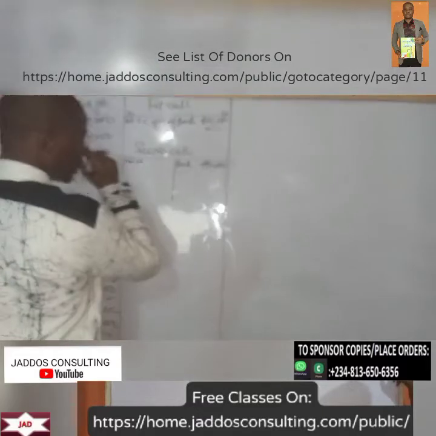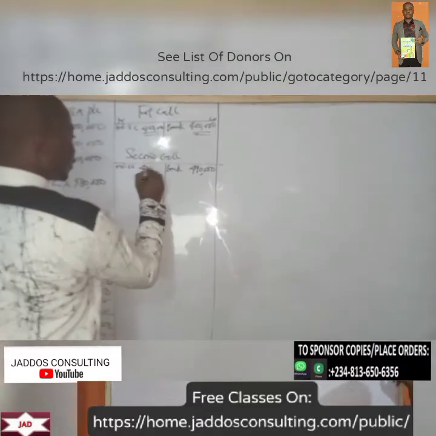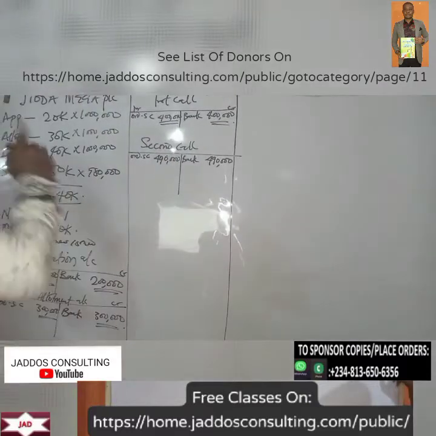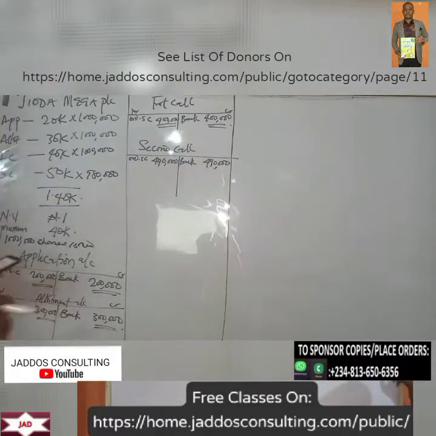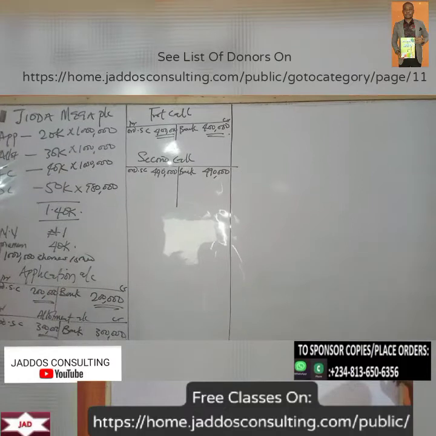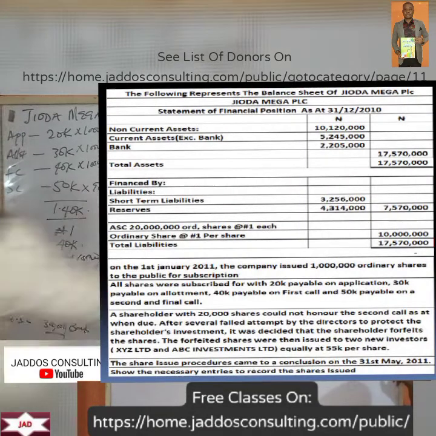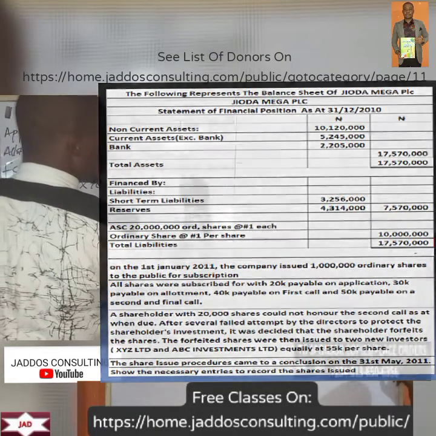How much is that? 490,000, right? Now, remember that the guy here could not pay and he forfeited the shares. So we have forfeited shares.